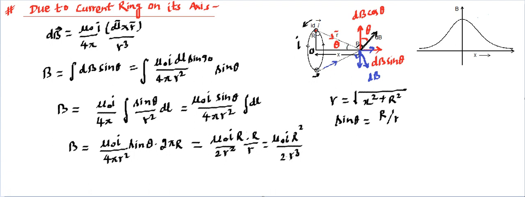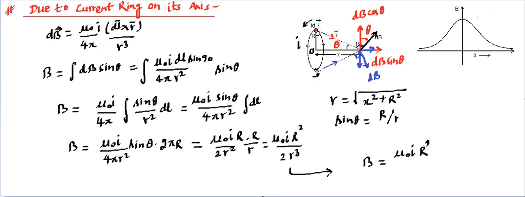So ultimately it becomes mu naught I r square divided by twice r cube. So this becomes the formula to write in the fashion so that it is in terms of x and capital R. So small r value can be transported over here. So magnetic field on this axis at point P comes out to be mu naught I r square. R is the radius of the loop.